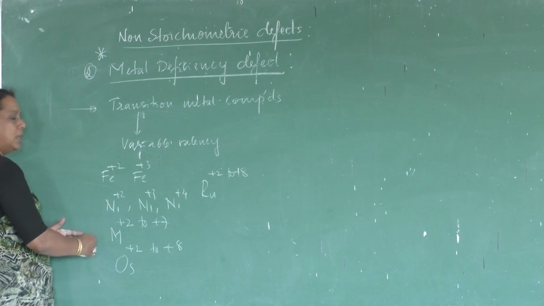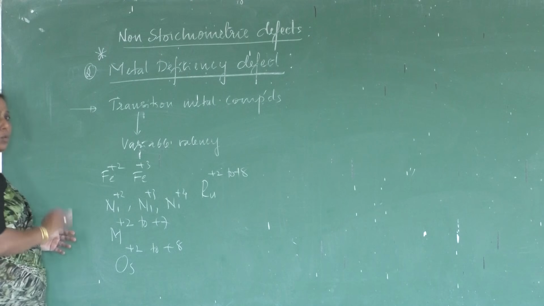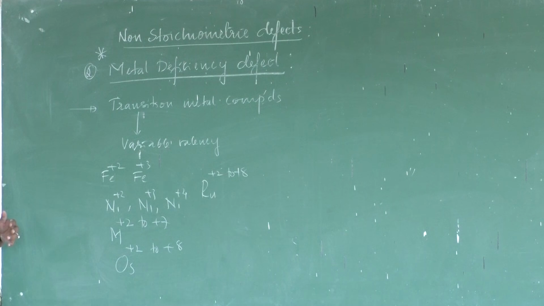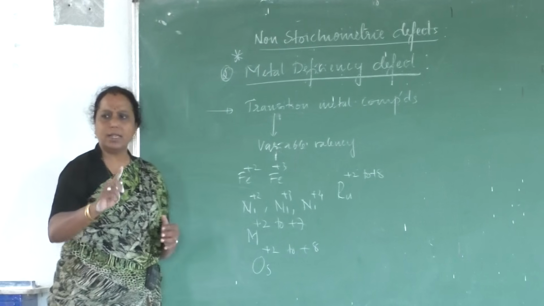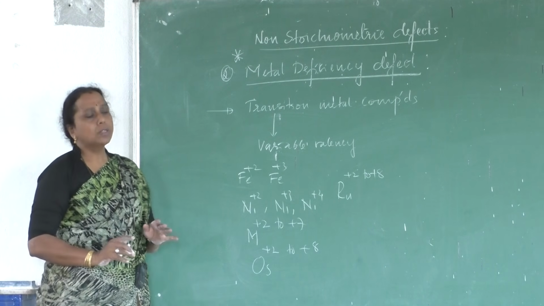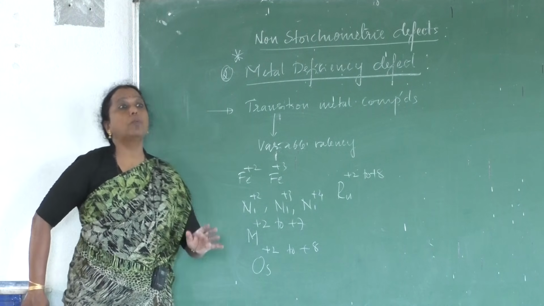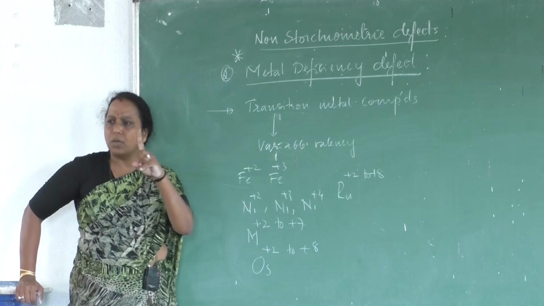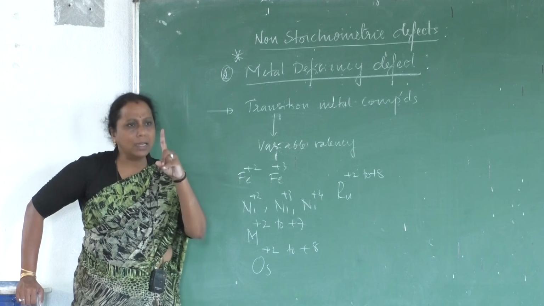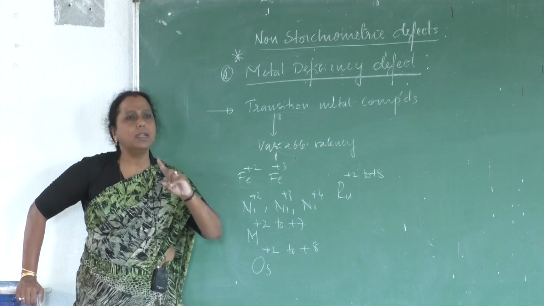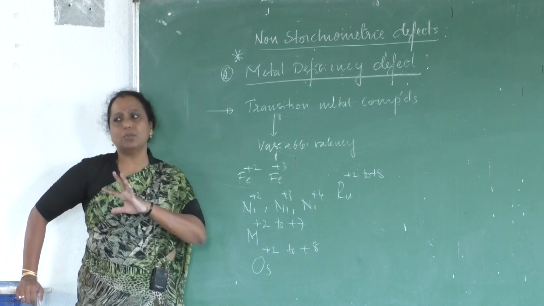See, one element is not showing only one valency, like sodium, which exhibits only one valency, monovalent. Halogens generally exhibit only one valency. Most of the alkali and alkaline earth metals, that is s-block elements, exhibit only one valency. Alkali metals, ns1 configuration, +1.